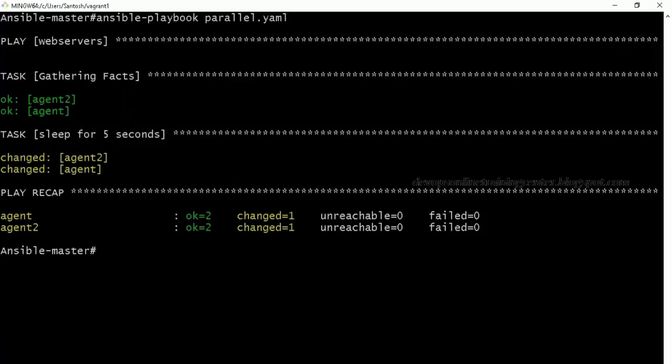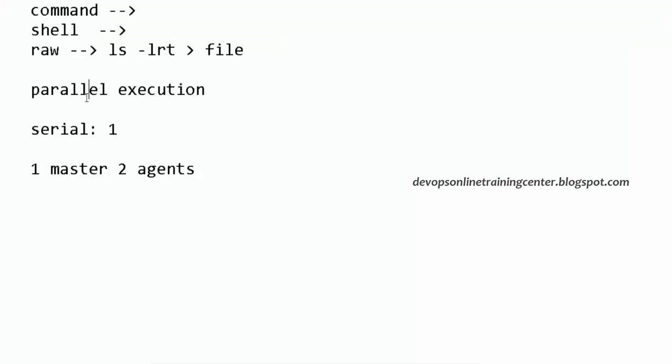So by default, Ansible communication is parallel, and if you want to have it serially, then we need to have serial communication this way. Serial equal to 1 indicates on each machine execute serially.